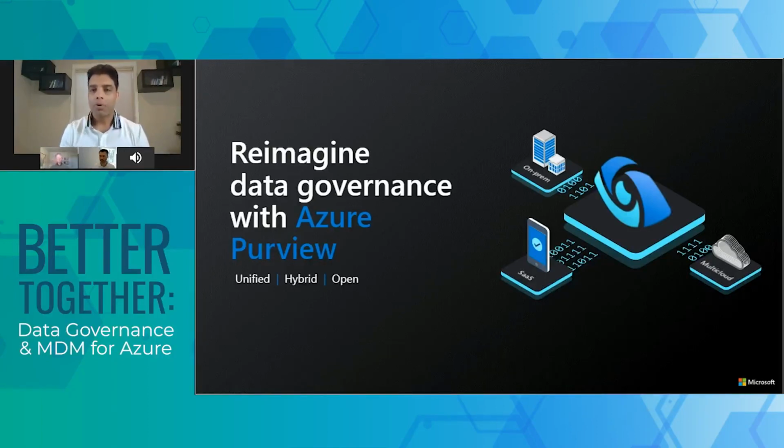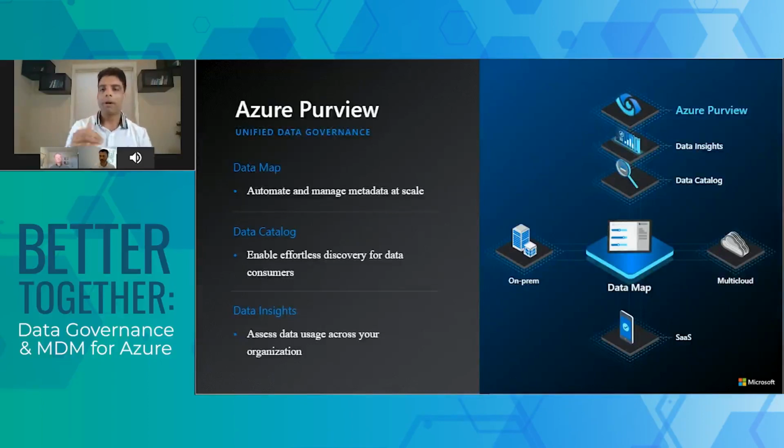So what is Azure Purview in a nutshell, right? The way to see it, I'll start from the bottom of this picture on the right-hand side, where, as I mentioned, you have sources all over the place, on-prem, multi-cloud, SaaS sources, and we have scanners that are going out to scan these sources and build what we call the Purview data map. Now, think of this data map as a graph where we are capturing key pieces of information, including technical metadata. So what is the column name? What are the descriptions?